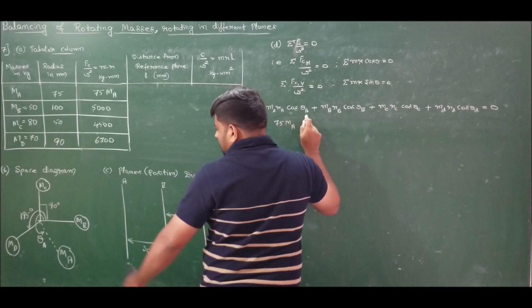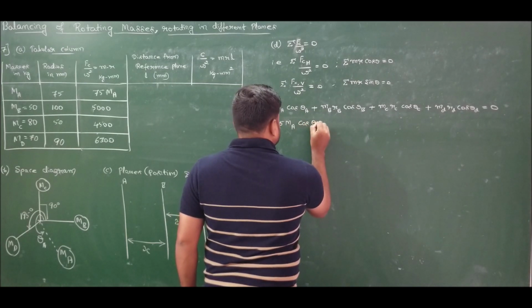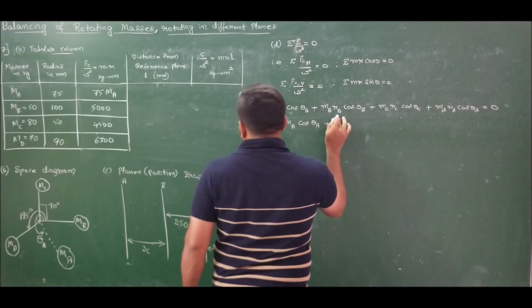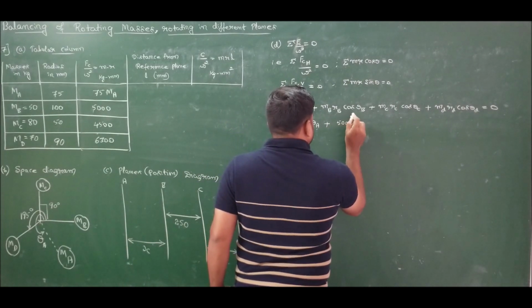75 MA. How much is theta A? Theta A is unknown, so keep it as theta A. How much is MBRB? MBRB is 5000.